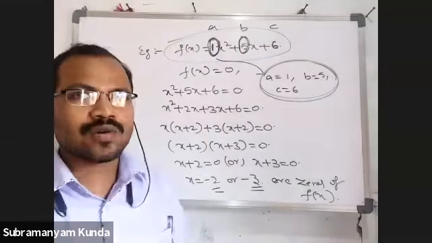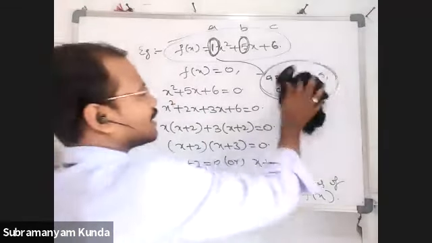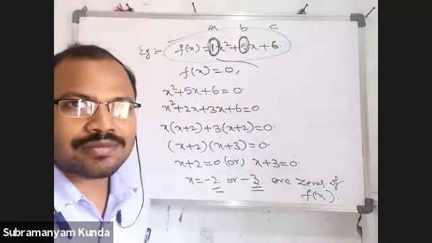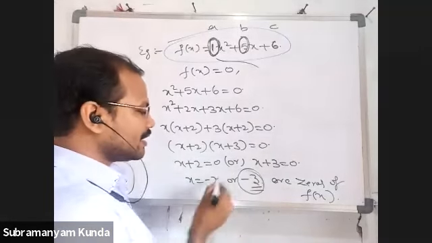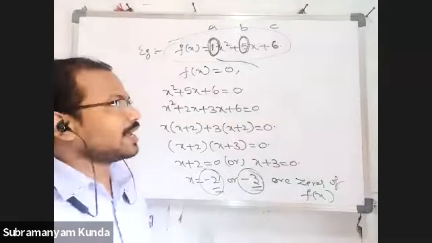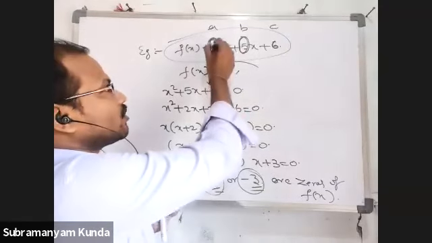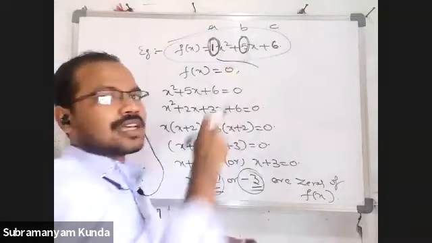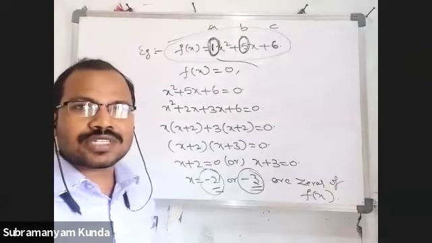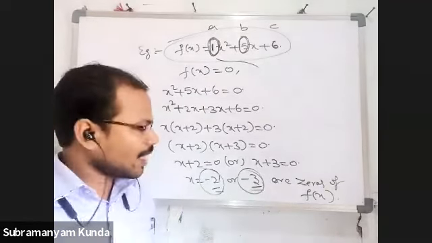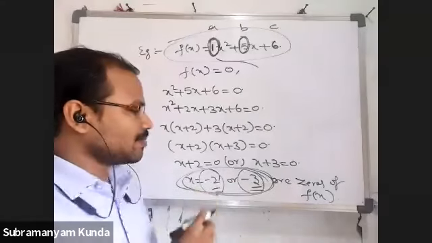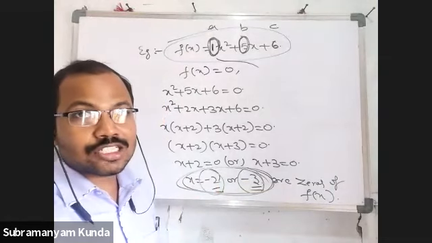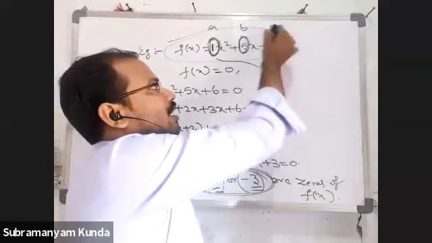So in that case, the roots of the given polynomial are integers. If any polynomial has leading coefficient 1, and other coefficients are also integers, then the integer roots, that means -2 and -3, of the given polynomial should be factors of the constant term.